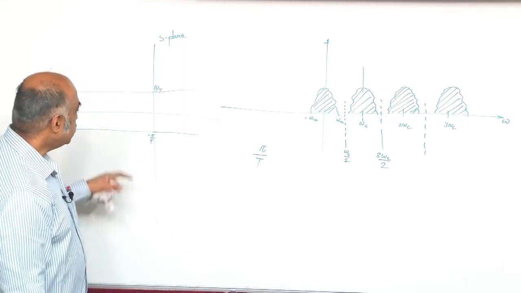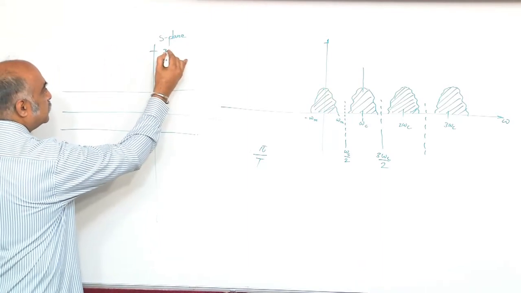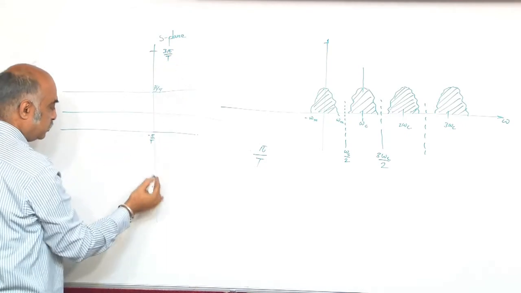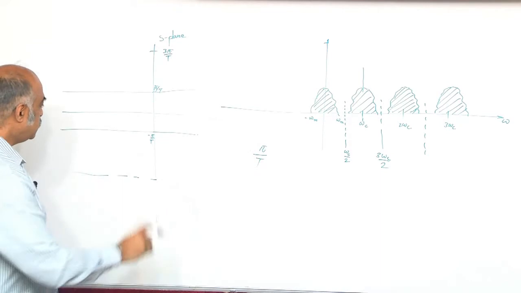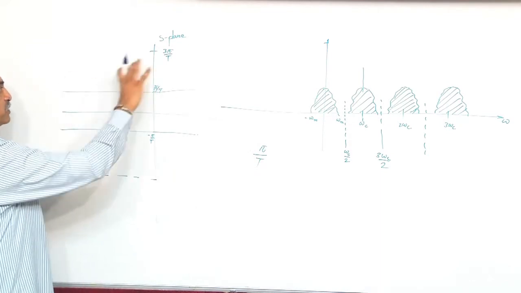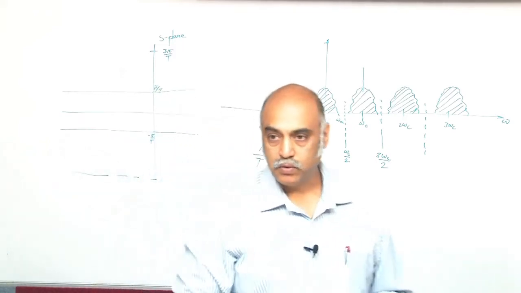So every omega c, this also gets split up in this fashion, 3 pi by T, and you could also go the other way, extend. So you will have this cut into strips of height 2 pi by T.